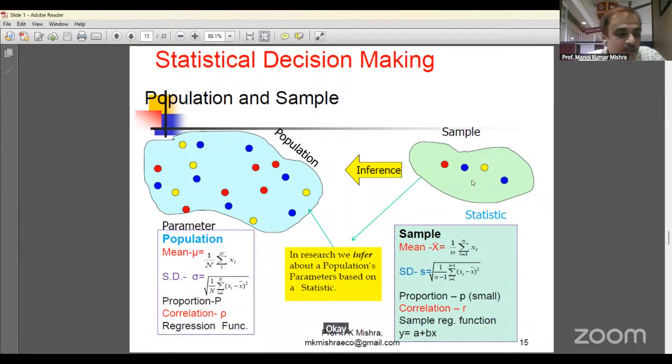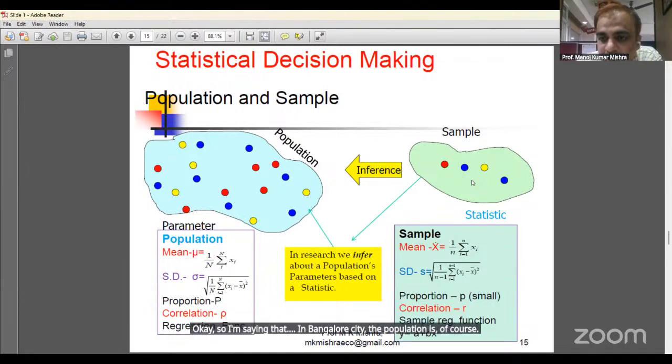Okay, so I'm saying that in Bangalore city, the population is, suppose, 50 lakh. So it is not possible to take the data from the 50 lakh. So we use the sample method. Sample: a small portion of the population we draw to study the population.